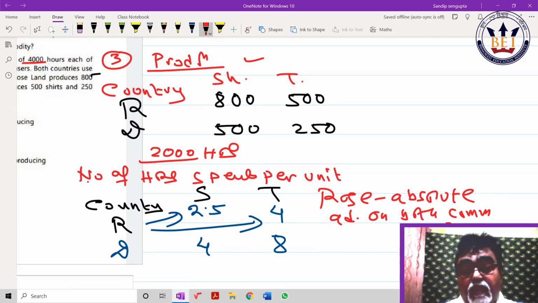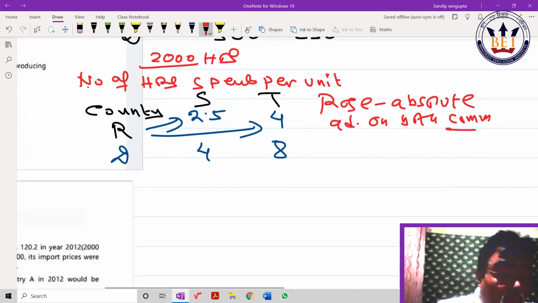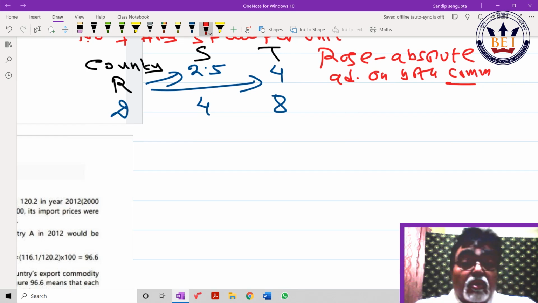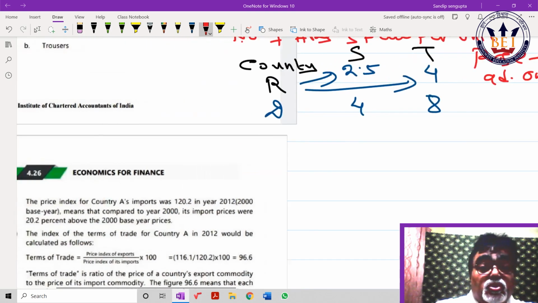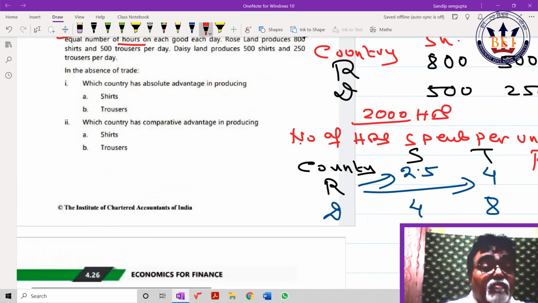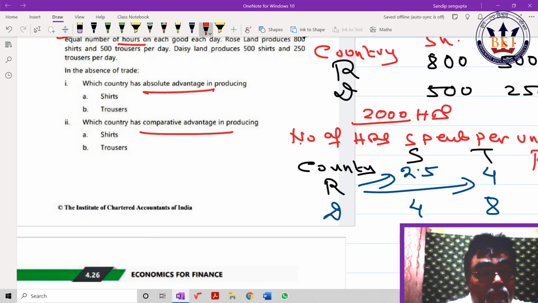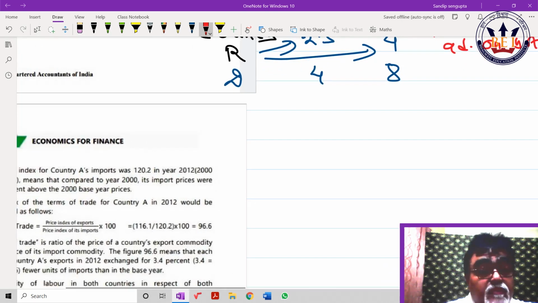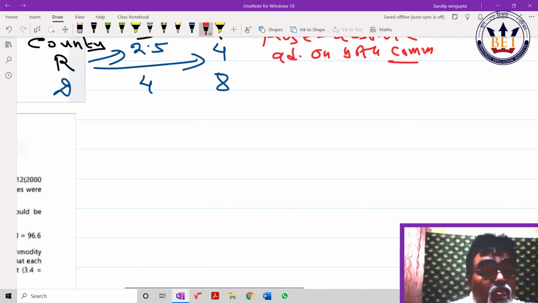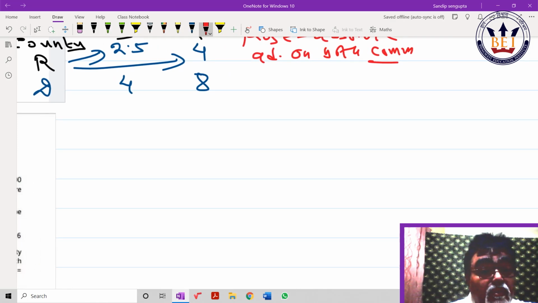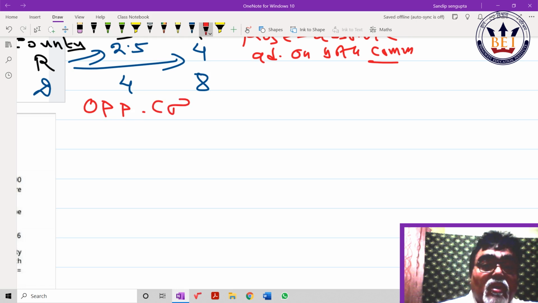Now the comparative one. Those who don't know, to answer comparative we should take the help of opportunity cost. So my next table would be opportunity cost, beta. Country, Roseland, Daisyland, shirt, trouser. Opportunity cost means what? For 2.5 it is 4.